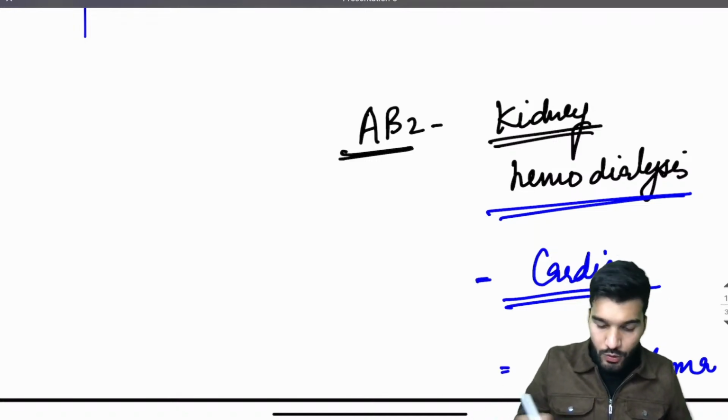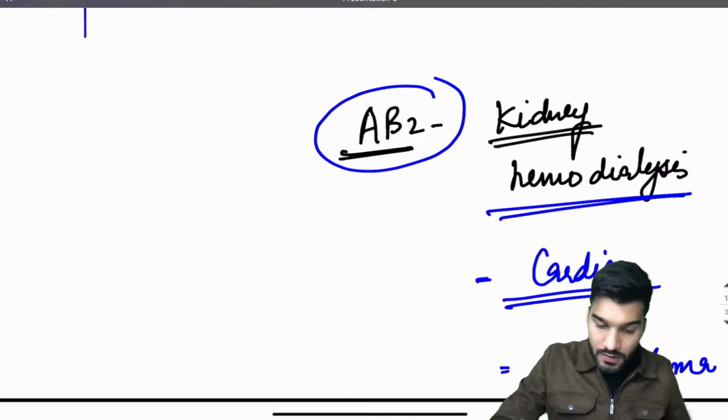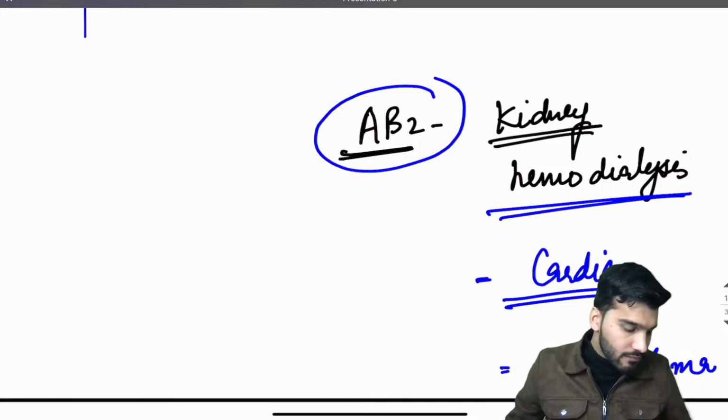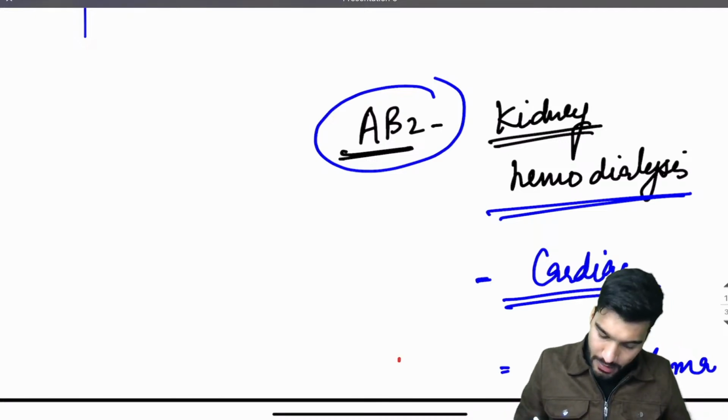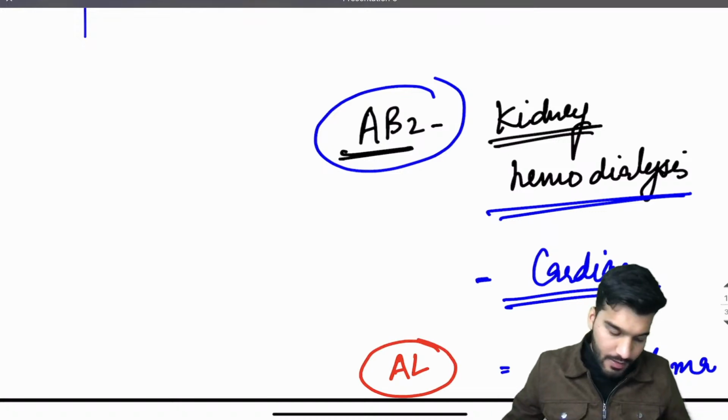A beta 2, very good, so A beta 2 is going to be kidneys. Tuberculosis, IBDs, cancers, that is AA. Very good. AL is going to be multiple myeloma. Very good. And cardiac? What about the cardiac?